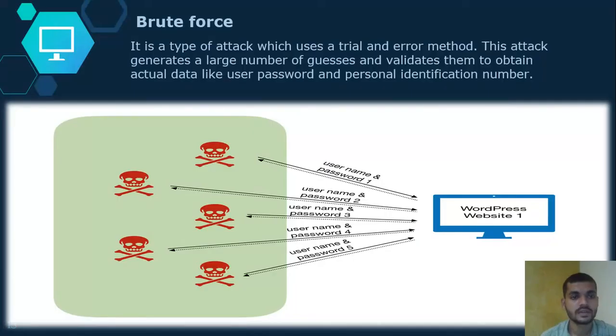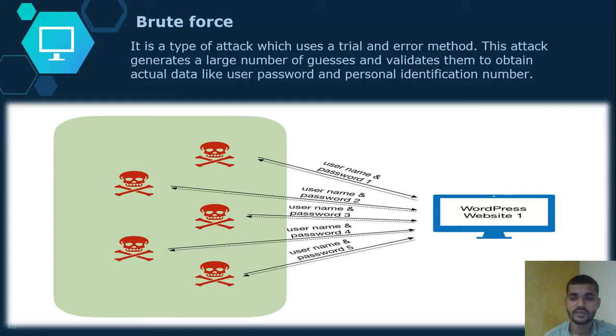Next attack is brute force attack. This is the type of attack where the attacker uses a trial and error method. This attack generates a large number of cases and validates them to obtain actual data like user password and personal identification number. These attacks are like guessing. They try one query after another. They don't know which query will match, but they just try.